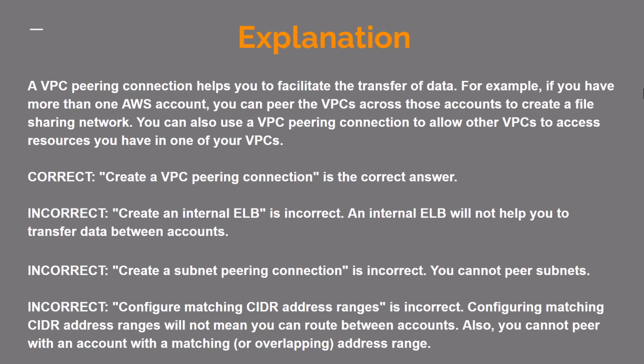Incorrect. Create an internal ELB is incorrect. An internal ELB will not help you to transfer data between accounts. Incorrect. Create a subnet peering connection is incorrect. You cannot peer subnets. Incorrect. Configure matching CIDR address ranges is incorrect. Configuring matching CIDR address ranges will not mean you can route between accounts. Also, you cannot peer within an account with a matching or overlapping address range.